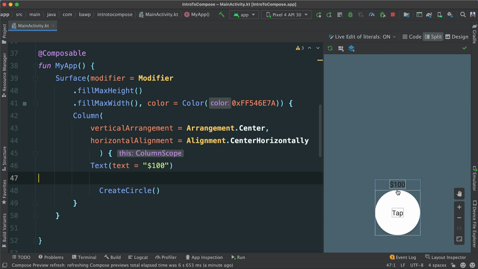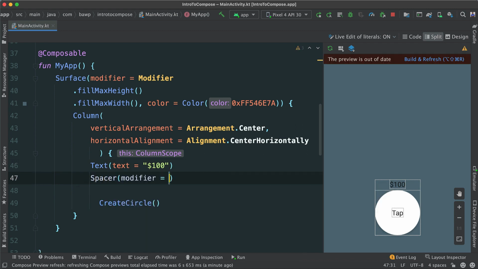Now imagine that we want to put some sort of space between this circle and this text. How do we do this? Well, there is a specific composable that we can use called spacer. Like I say, spacer like this. Again, you can pass a modifier. The modifier in this case could be a few things. So I'm going to say modifier. Let's go ahead and just type it all out, modifier.